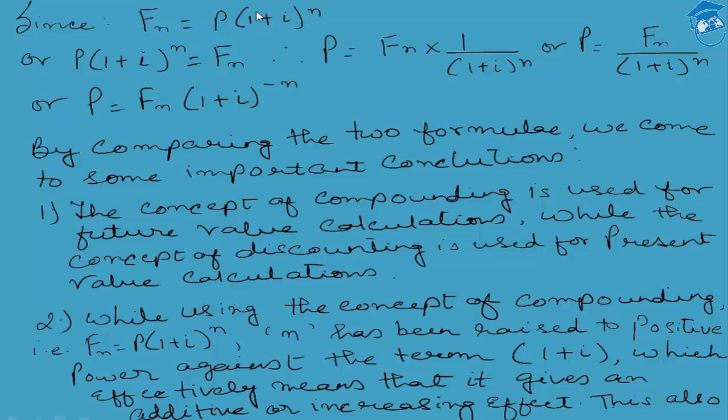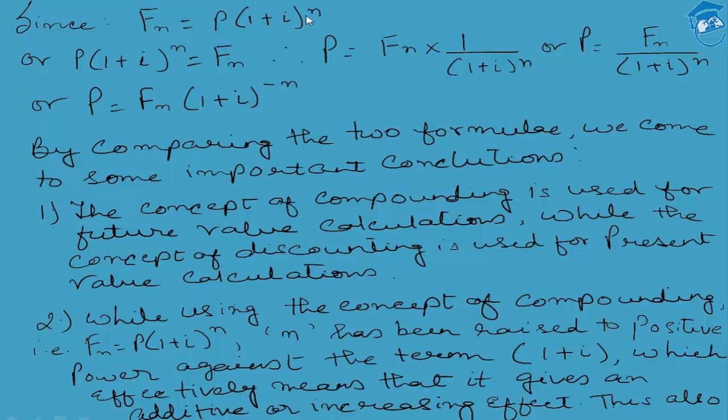The moment we multiply 1 plus I to the power of n with p, we are giving effect to a compounding effect. But the moment we are dividing Fn, you might be finding over here, student, that Fn stands for the future cash flows across n number of years. It means across n number of years, the future value cash flows are being reduced by I% required rate of return for n number of years so as to arrive at its comparable value at the present. Needless to say, the present value has to be lesser in amount as compared to the future value, while the future value has to be more than the present value if it is increasing by 1 plus I to the power of n.